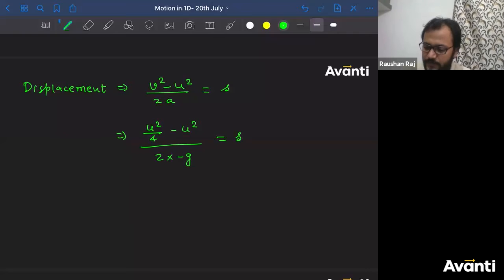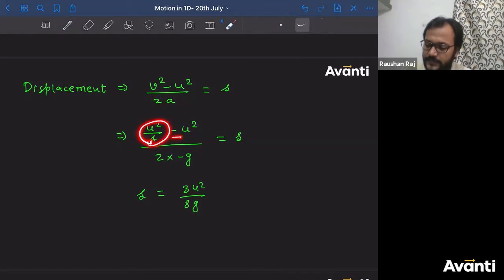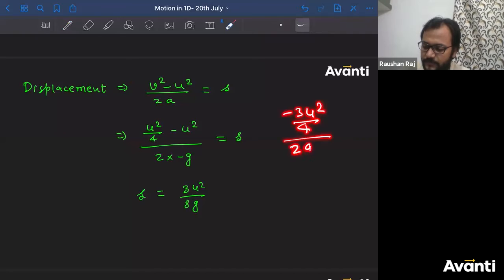So u square by 4 minus u square will be minus 3u square by 4, and in the denominator I have minus 2g. Minus minus is plus, and 4 into 2 is 8 in the denominator, so 3u square by 8g is the displacement.